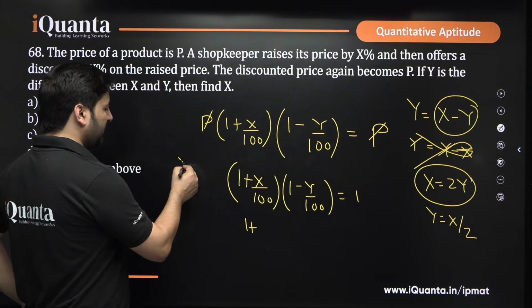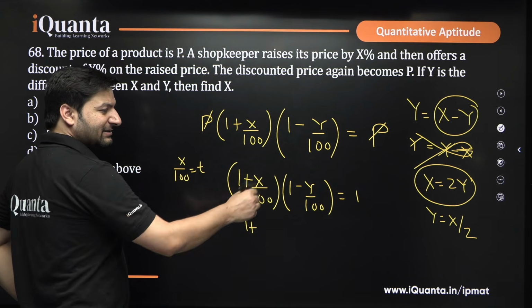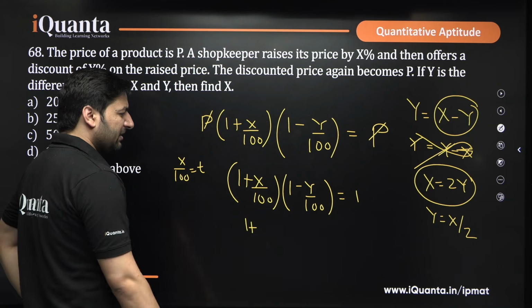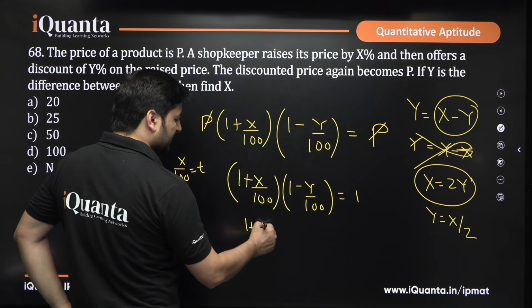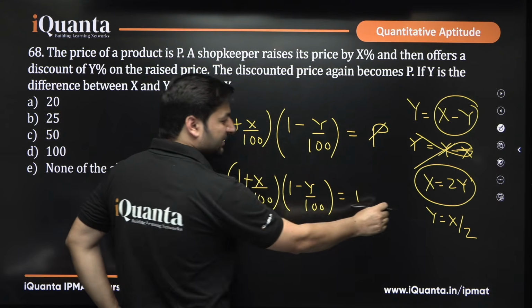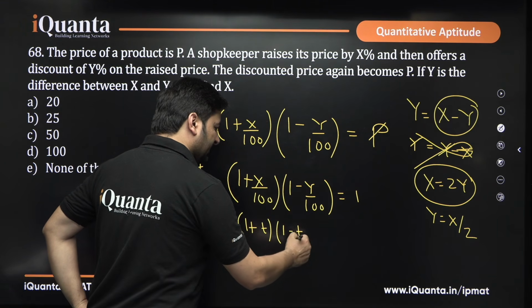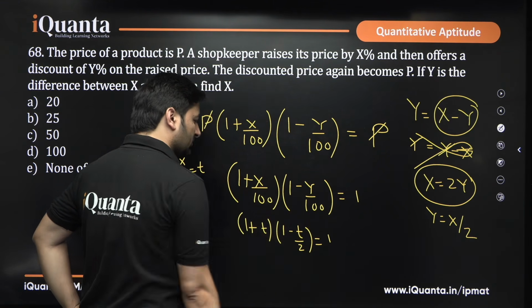For a while, can you take x by 100 equals T? To minimize writing, you otherwise have to write by 100 again and again. So x by 100 is taken as T. Here we will get 1 minus y will be written as x by 2. That means x upon 200, x upon 100 can be taken as T, we can write it as T by 2, that is equals to 1, right.